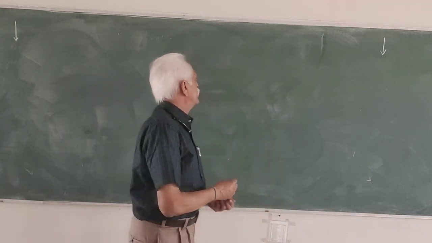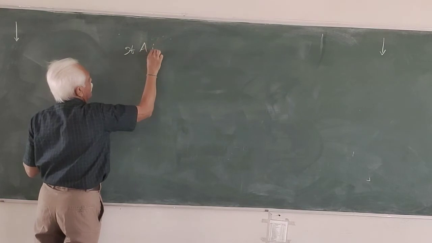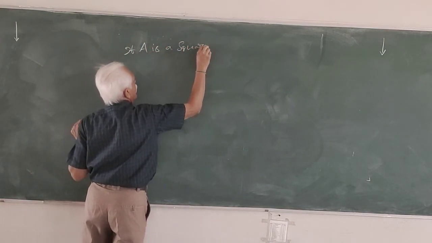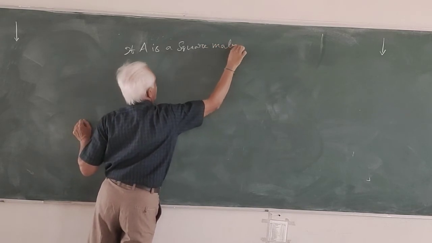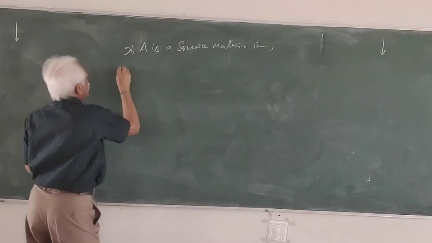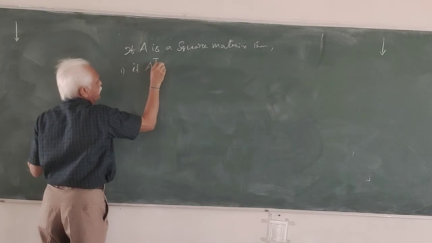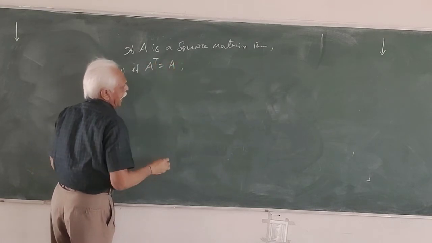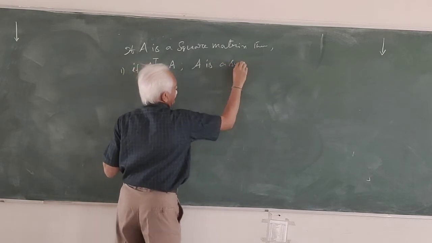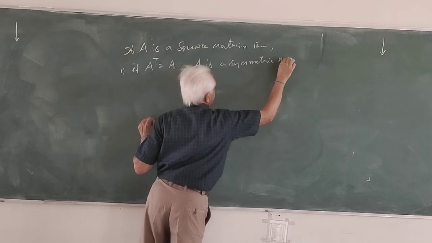Number 1, if A transpose is equal to A, then A is a symmetric matrix.